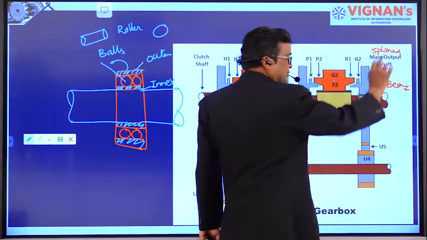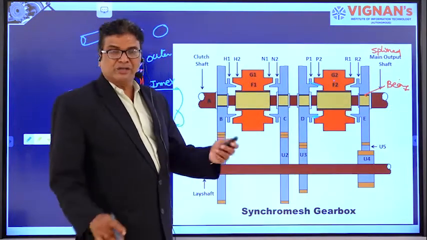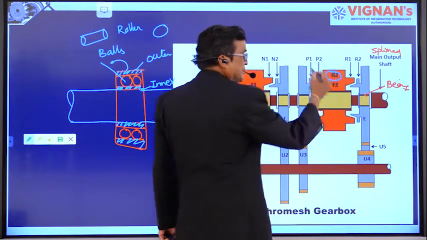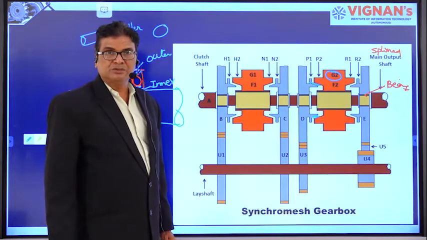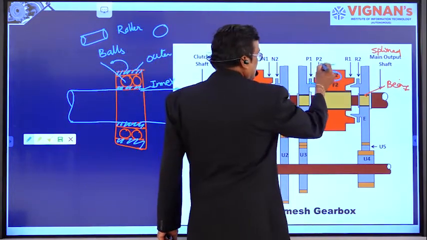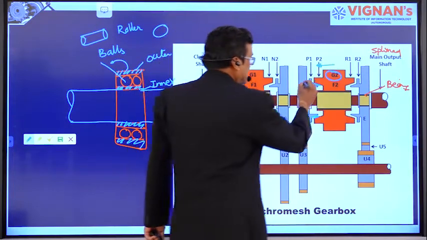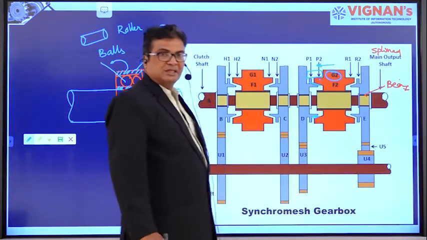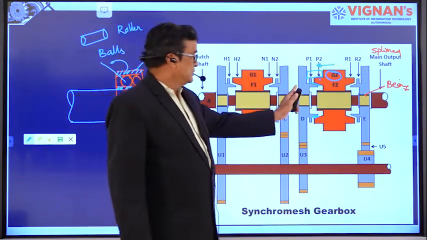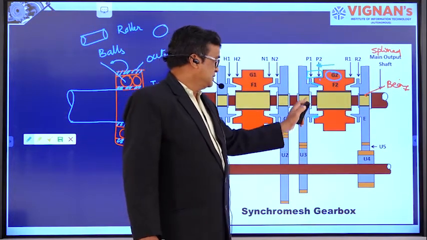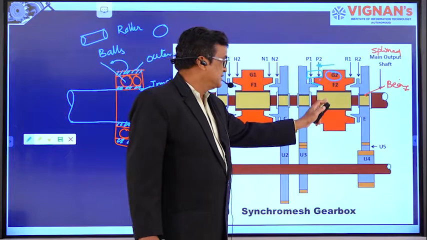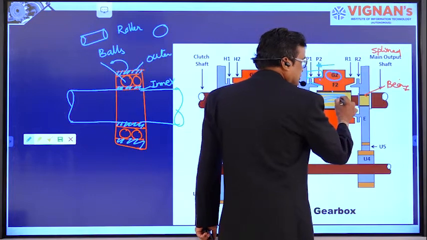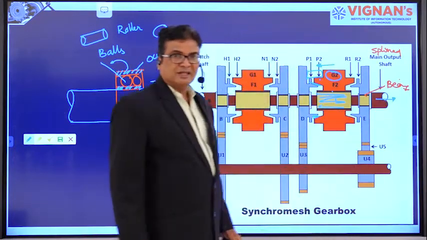Of course, the rotation is given to the main shaft, but to get that rotation constantly, we have to lock these two with the help of this gear ring G2. So this gear ring G2 is allowed to move on to this so that it comes like this. It locks this wheel as well as the synchronous device. So these two are firmly fixed. So its speed is caught by this, and as it is mounted on the splined shaft here, this rotation is given to the main shaft, right?